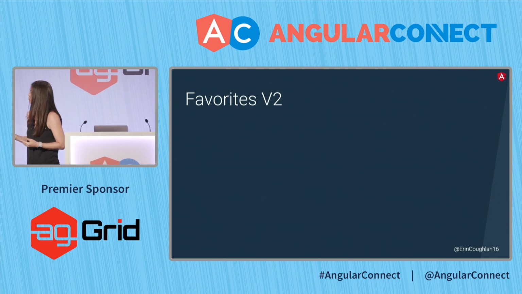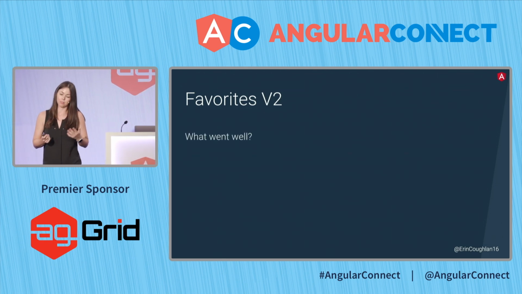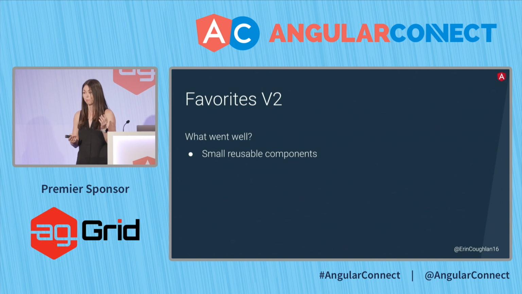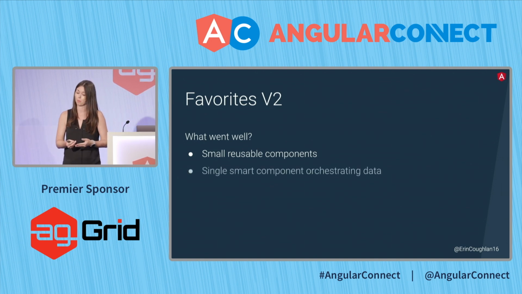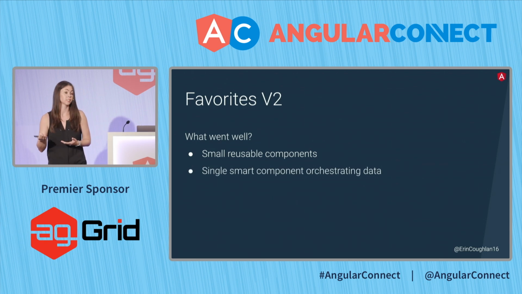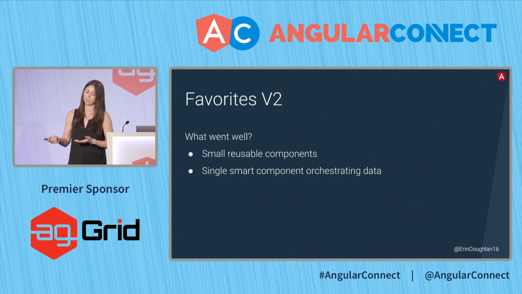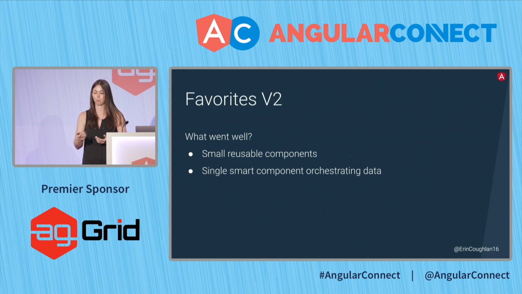So favorites v2. Well, first, what went well? We had small reusable components. That drop-down was great. The little tab bars were great. And even though we broke it down into a single row, it had a single functionality. Second, we had this one smart component with all of our data. It was all orchestrated inside this universal picker, and we later could pass it through to the other ones. So those things were good.